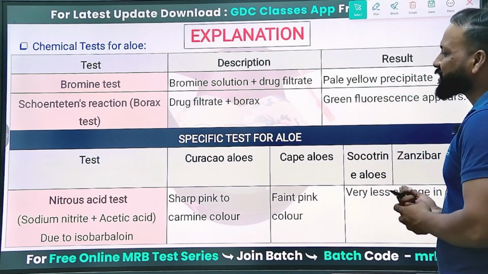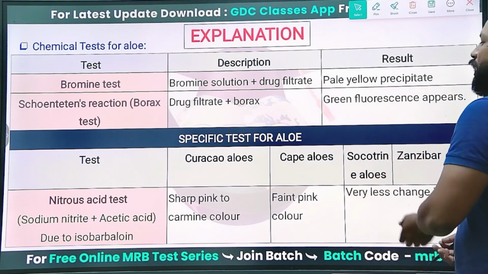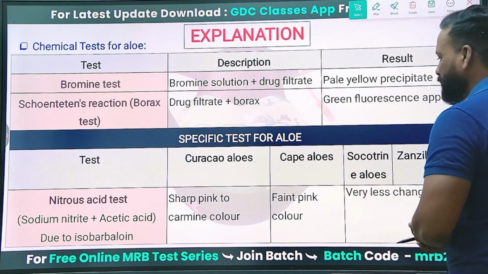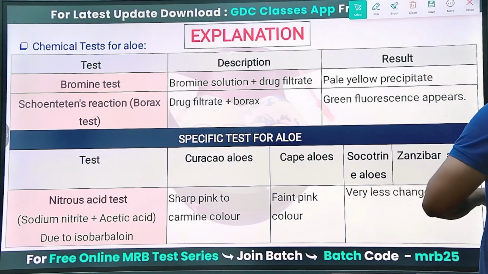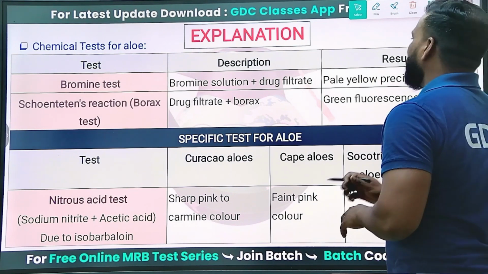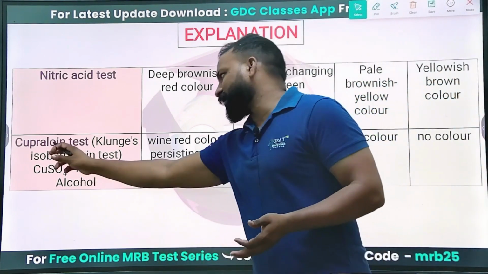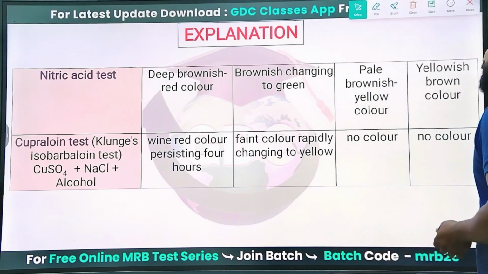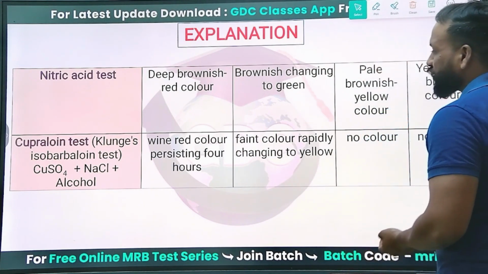Some other specific tests are also there: the nitrous acid test for Curaçao aloe, where the Curaçao aloe gives a sharp pink to carmine color. Cape aloe gives a faint pink color for the nitrous acid test, and this shows very little color change. Yes, the cuprous test is also very important. The Klunge's test is known as the isobarbaloin test, and it is used to confirm the presence of barbaloin.